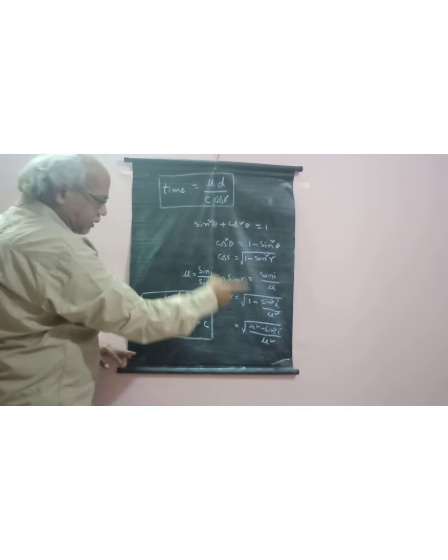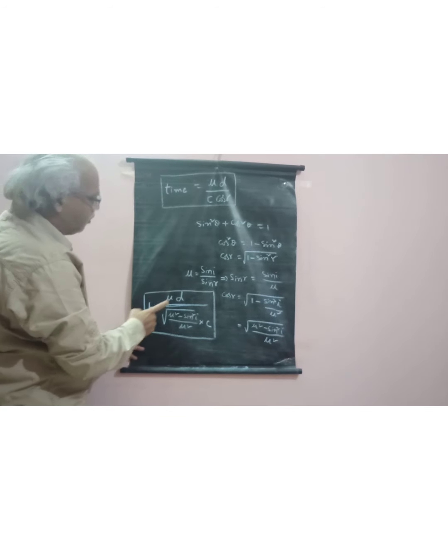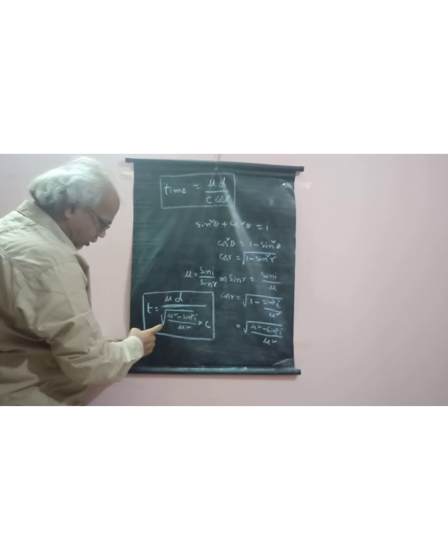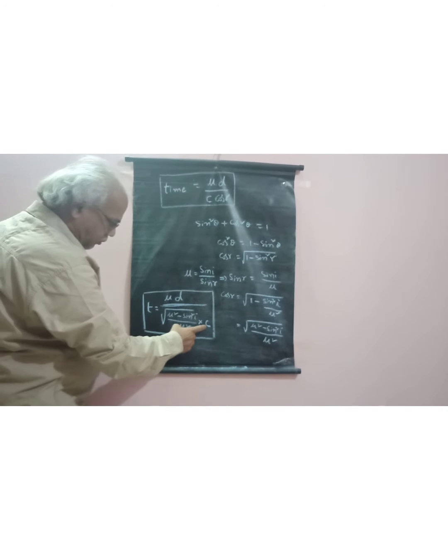When you substitute the cos r value in this formula, time is equal to mu into d by root of mu square minus sin square i by mu square into c.